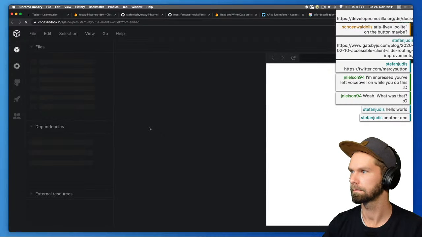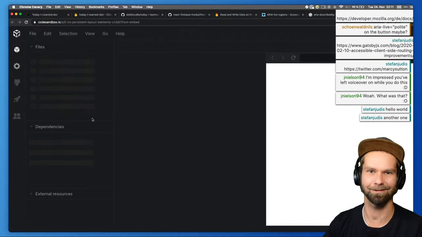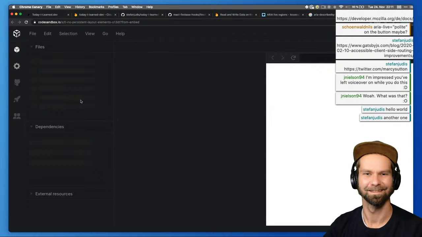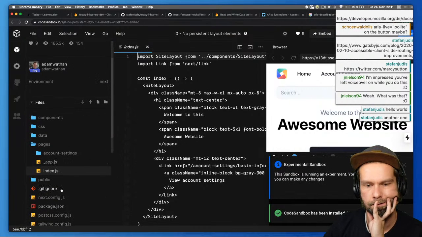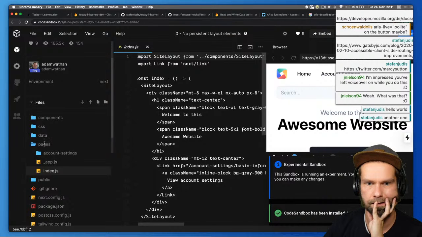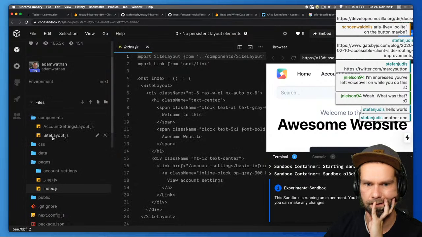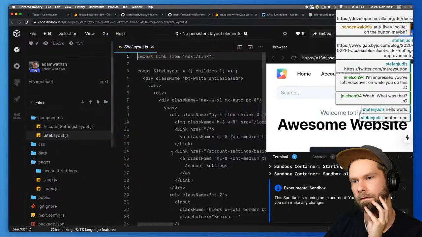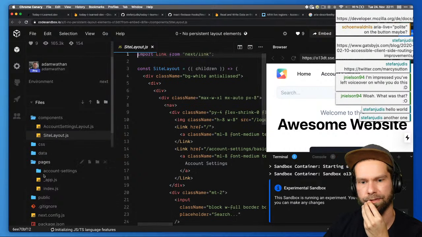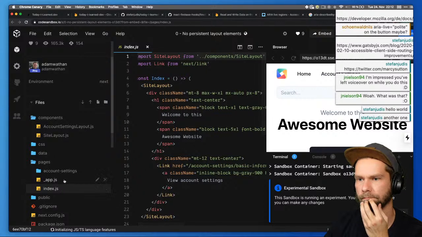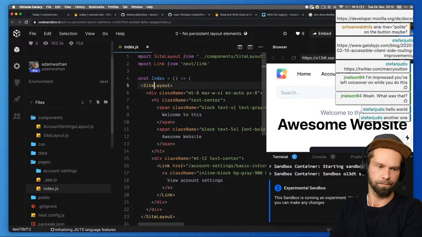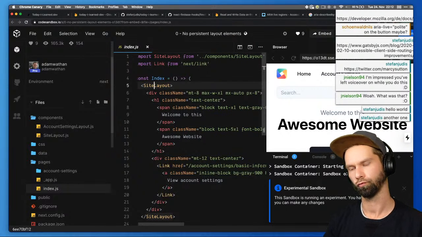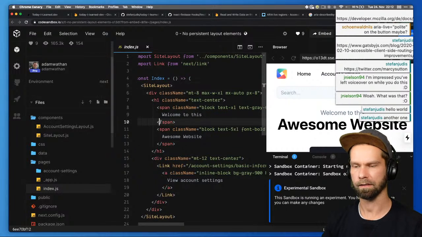Well, that's not going nicely here. Come on, code sandbox. Okay, so we have here an index file. There's a component that is called site layout, and it accepts children. Yeah, I think we should do something similar here. Yeah, I think that's a nice thing.